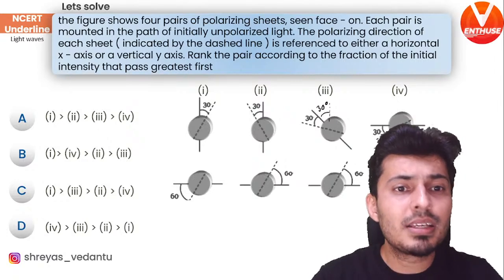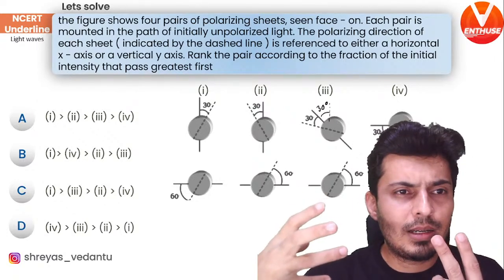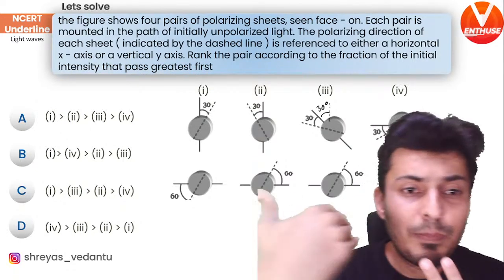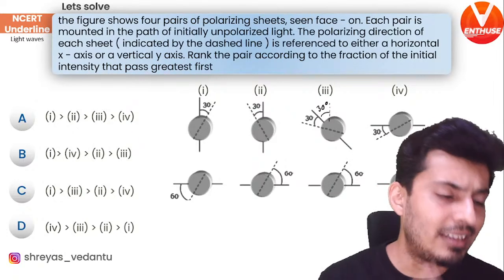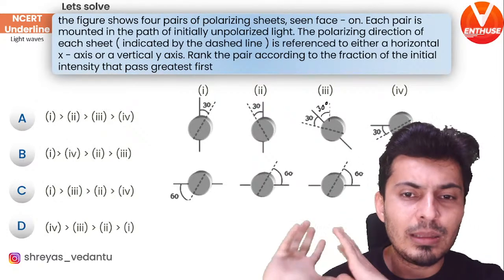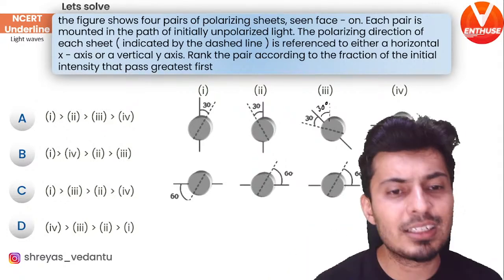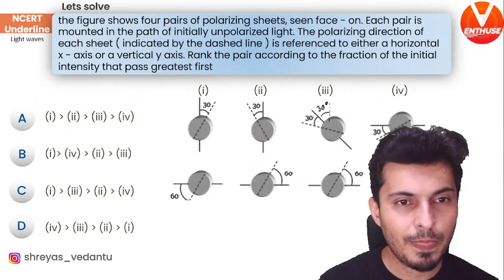So the question is, if you take each pair and pass unpolarized light, which pair will pass the maximum light? Which pair will pass the least light? Starting with the greatest first. Which will pass the most amount? Which will pass the least amount? Think carefully. Very interesting question.